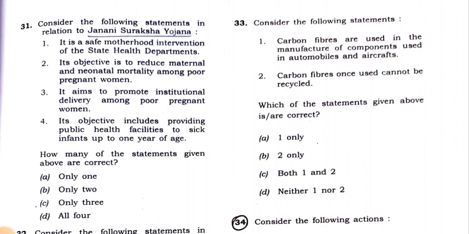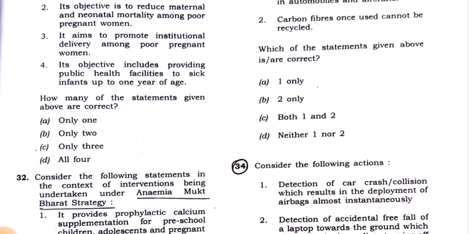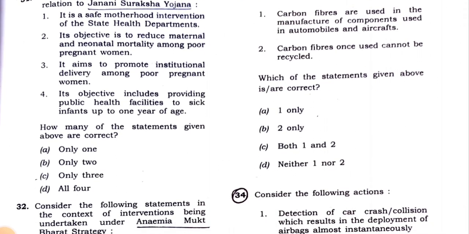So the second statement is correct, it aims to promote institutional delivery among poor pregnant women. And the first statement is, it is a safe motherhood intervention of the state health departments. So the answer will be only 2. So 2 statements are correct. How many statements given were correct? The answer will be 2 statements, only 2. B. So the second statement is correct.